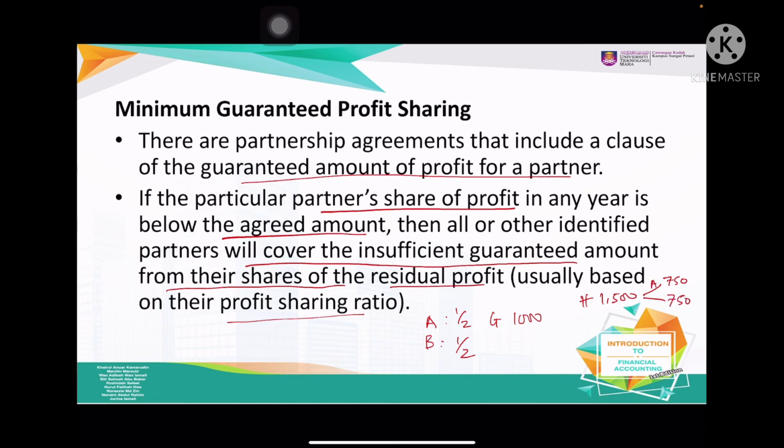A 750, B 750. But if A is guaranteed 1,000, what about the profit sharing? They should give like this. A will get 1,000 to give the guaranteed amount. Minimum, this is the amount guaranteed that you should pay, so 1,000. So the extra left for B is 500.